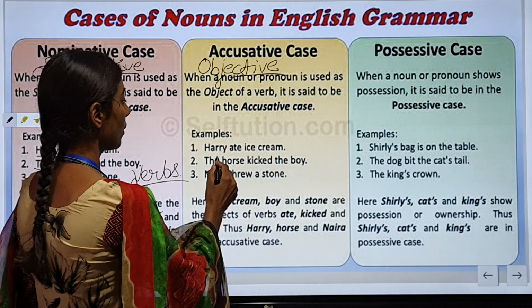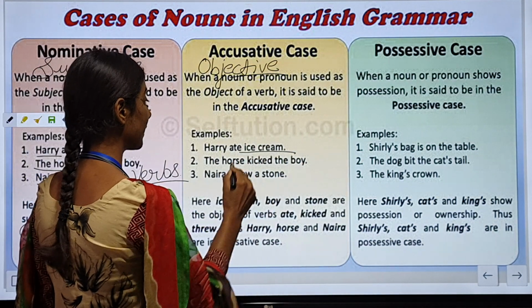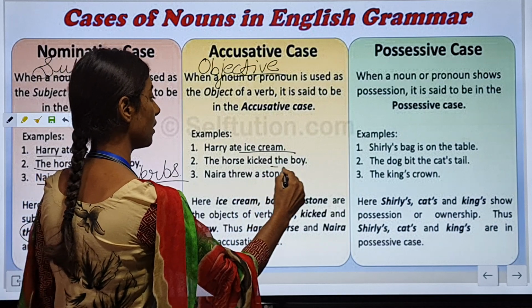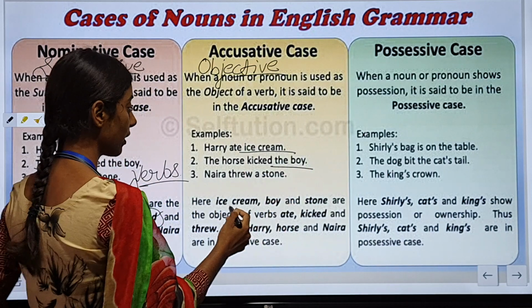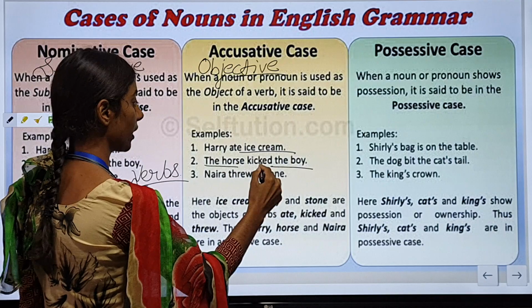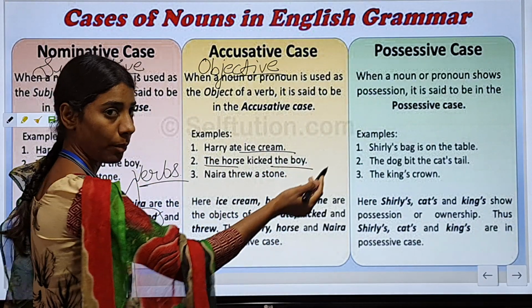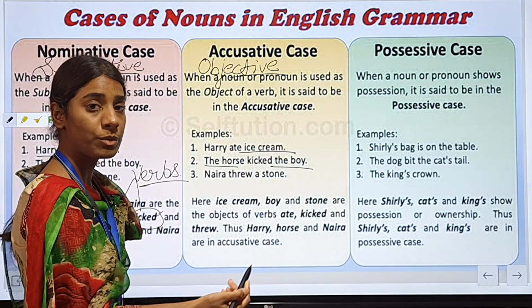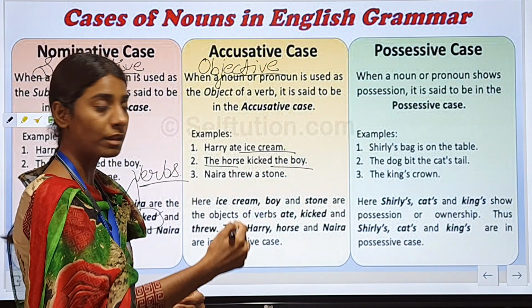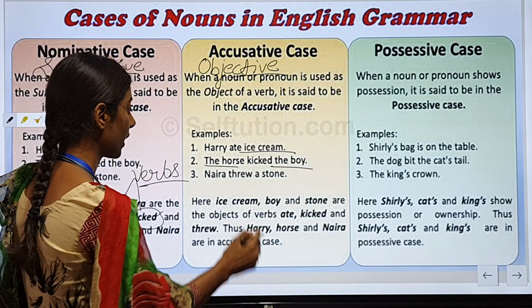Okay. So Harry ate ice cream. Ice cream is the object. The horse kicked the boy. The boy is the object here. The horse is the subject, and what did he do? He kicked the boy. So boy is the object. To which object the horse kicked? He kicked the boy. Okay.